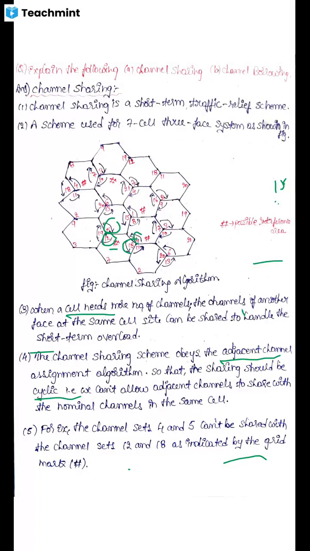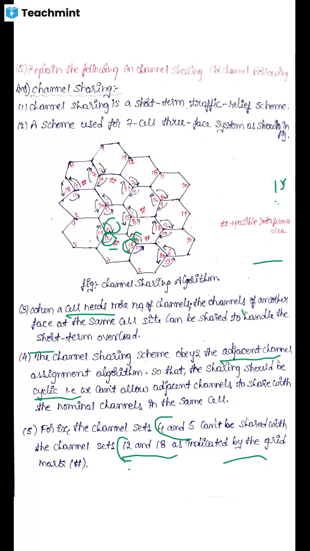When we recall the frequency management chart, for example, subset 5 cannot be shared with the sets 12 and 18 because there exists adjacent channel interference, because the voice channels may be adjacent. It is considered like that. That is, the voice channels of sets 12 and 18 are adjacent to sets 4 and 5, so interference occurs.